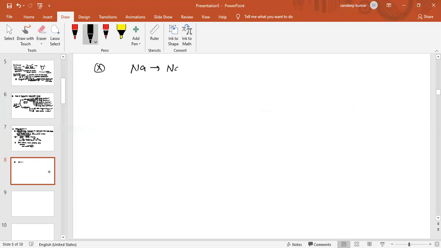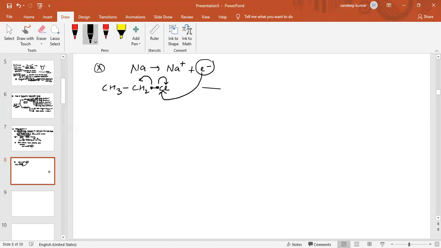Sodium loses one electron and converts into Na plus and an electron. Now we have alkyl halide, for example CH3CH2Cl. As we can see, this bond contains two electrons. By homolytic cleavage, one electron goes on this carbon and one electron on this chlorine atom. Now this electron will combine with Cl, so Cl has one electron from this bond and one electron from sodium.